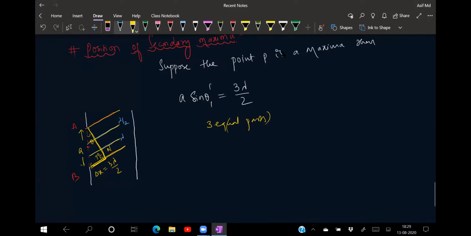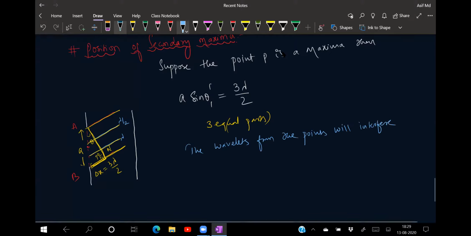I'll write that point here right now. See, where is this pen here? Okay, the wavelets from the points will interfere destructively for the first two parts with lambda by 2 as path difference.